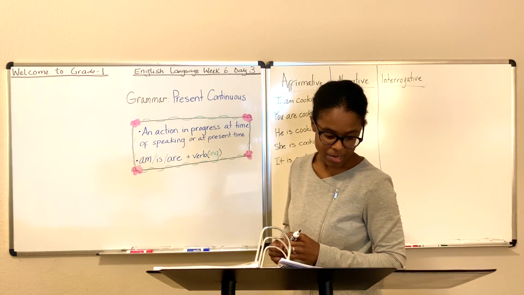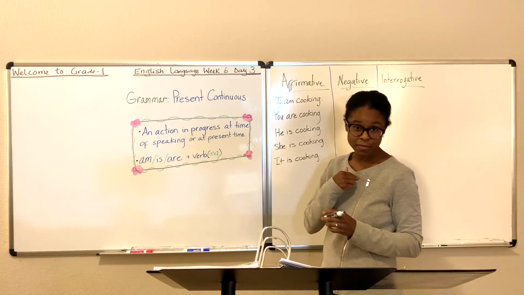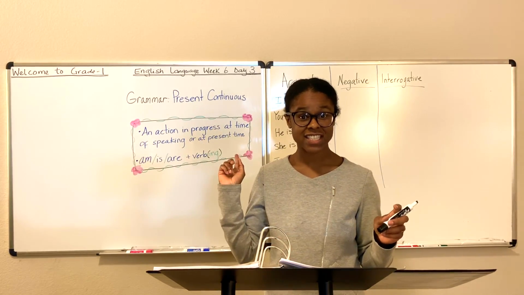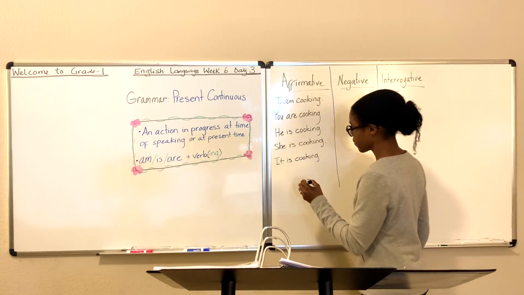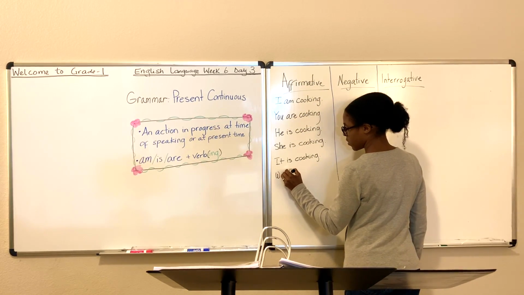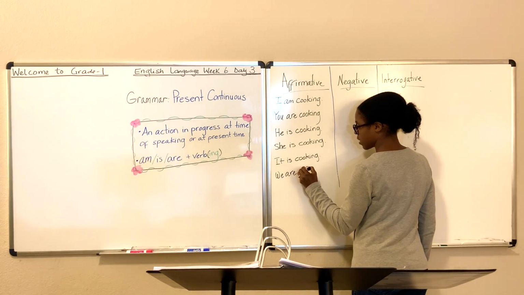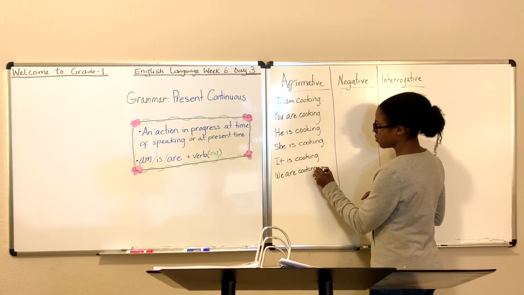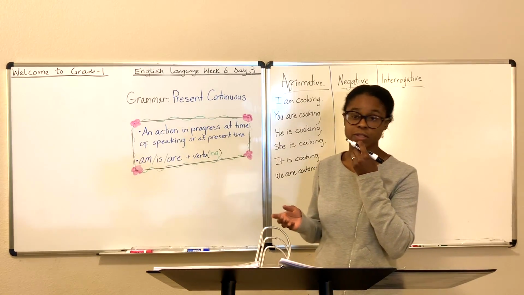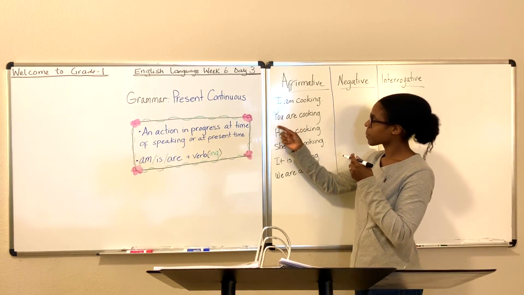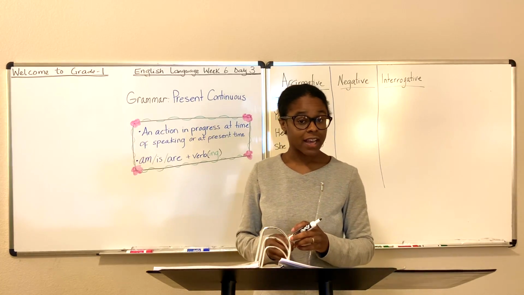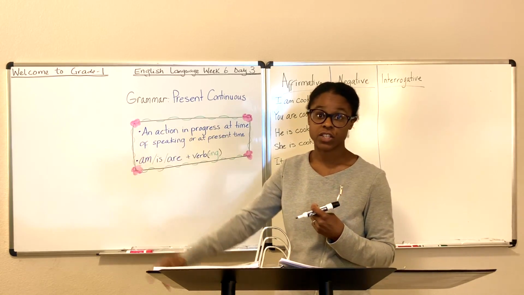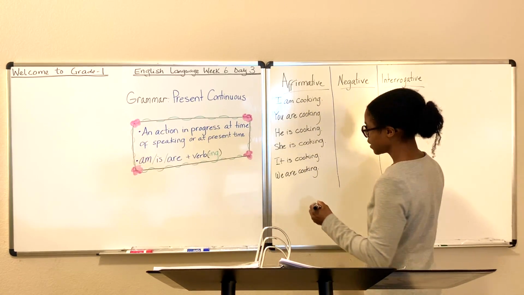What about we? I am cooking. You are cooking. He is cooking. She is cooking. It is cooking. We are cooking. I want you to note how these verbs take on different forms as we go from first, second to third person. And what about they? They are cooking too. Perhaps there's a food competition.